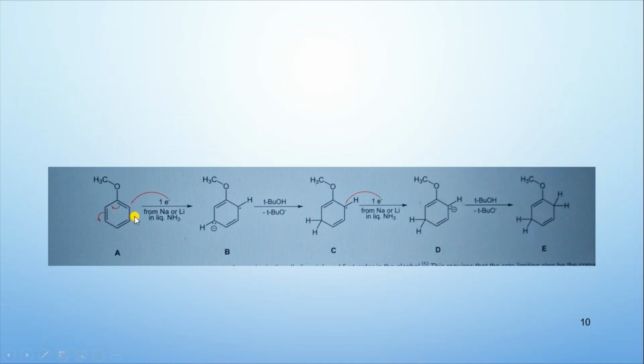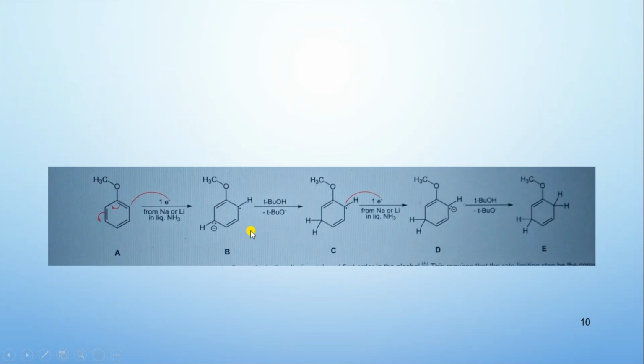So you can see the flow of electrons. There's a half-headed arrow that is moving the electron forward, and then ultimately we will have this carbanion B, the product B. You can see that here the two double bonds are produced.